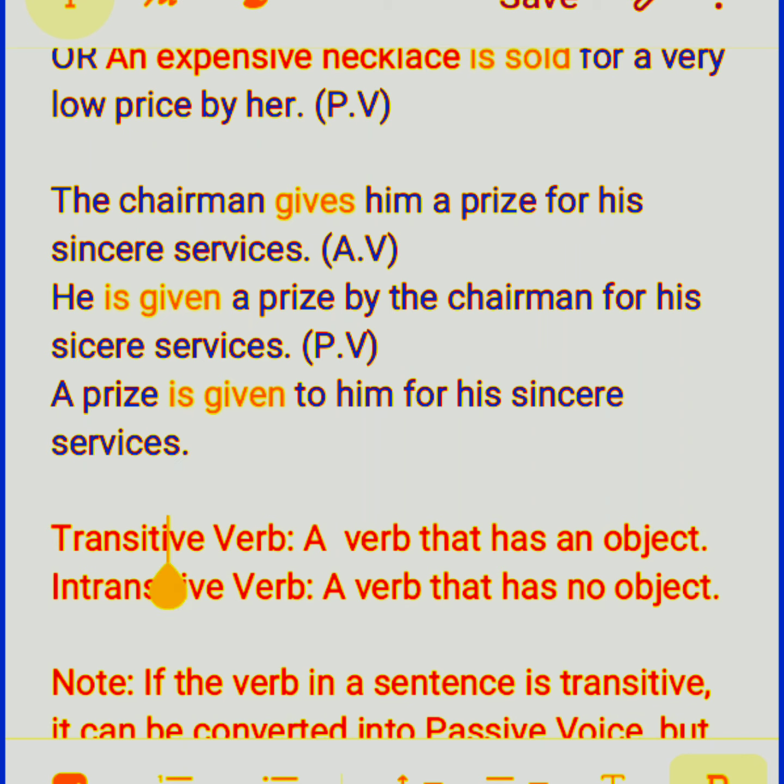So you must know this thing, that if a verb is transitive, it can be converted into passive voice, but if a verb is intransitive, then it cannot be converted into passive voice. So what is a transitive verb and what is an intransitive verb? A transitive verb has an object. A verb that has an object is called a transitive verb. An intransitive verb has no object. A verb that has no object is called an intransitive verb.